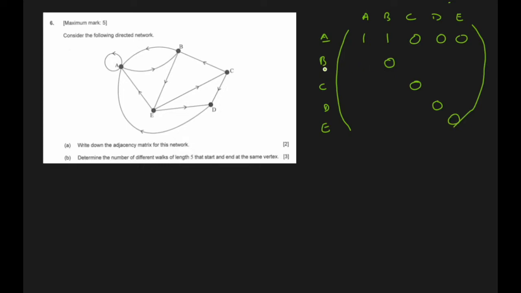Okay, and this is how we will proceed from B also. A is connected, C is not connected, but E is connected, and D is not connected. This is how we'll go about it, and I'll complete this now.